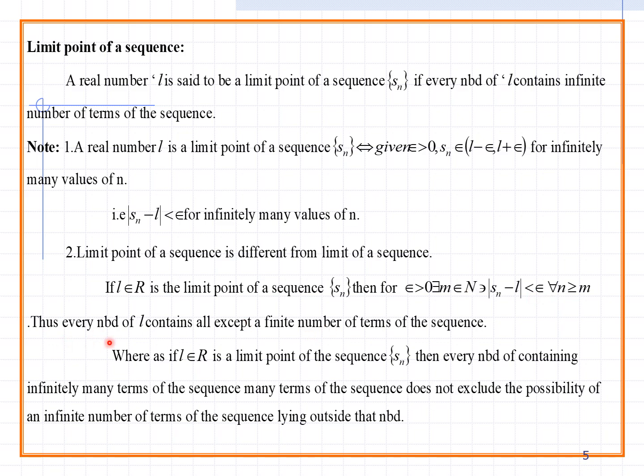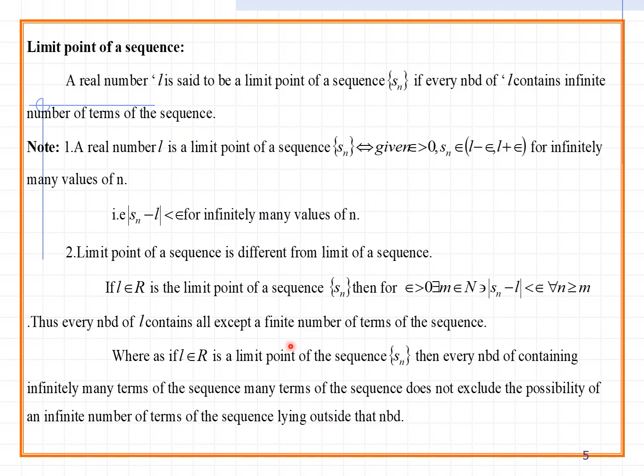Thus every neighborhood of L contains all except a finite number of terms of the sequence. Whereas if L belongs to R is a limit point of the sequence Sn, then every neighborhood of L contains infinitely many terms of the sequence, which does not exclude the possibility of an infinite number of terms of the sequence lying outside the neighborhood.